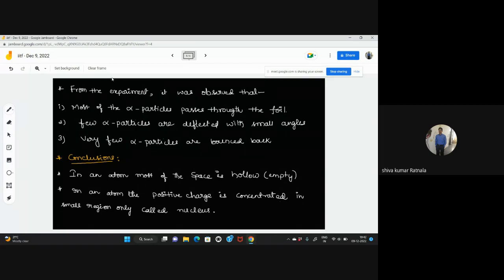After that, certain scientists also found certain drawbacks in this. So, in order to overcome the drawbacks, we are going to discuss another theory.